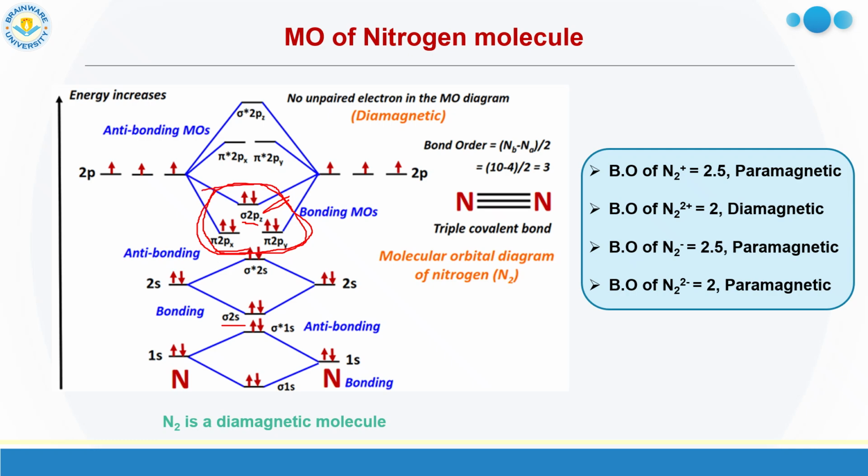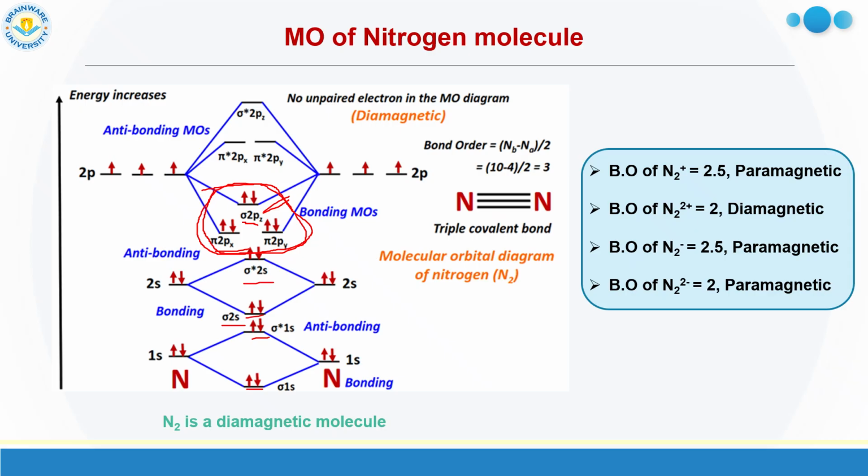So now you can again fill them with electrons. In nitrogen, you know the configuration: 1s2, 2s2, 2p3. So in total, how many electrons? One nitrogen atom means 7 electrons. So in total 14 electrons. How to fill them? Sigma 1s2, sigma star 1s2, sigma 2s2, sigma star 2s2.